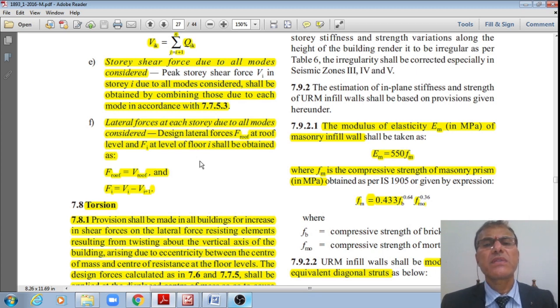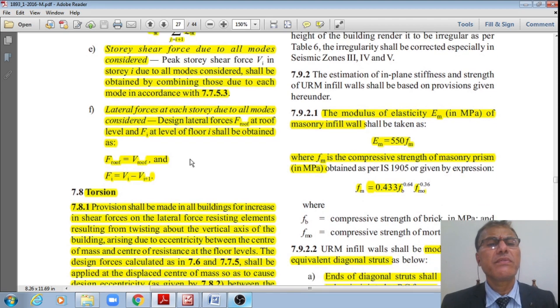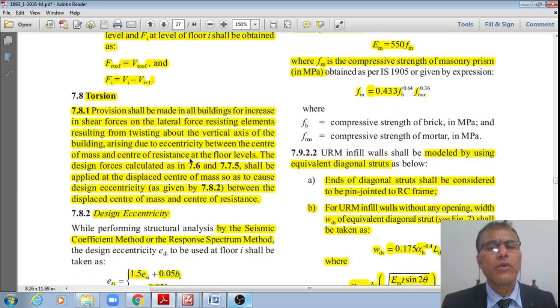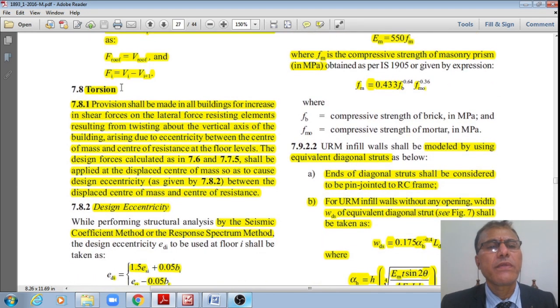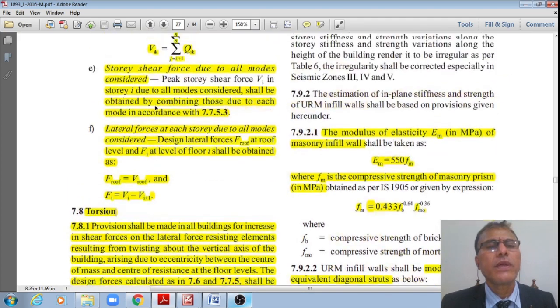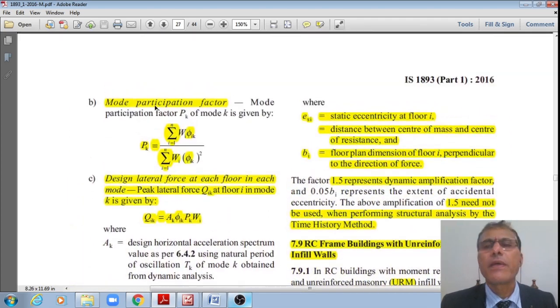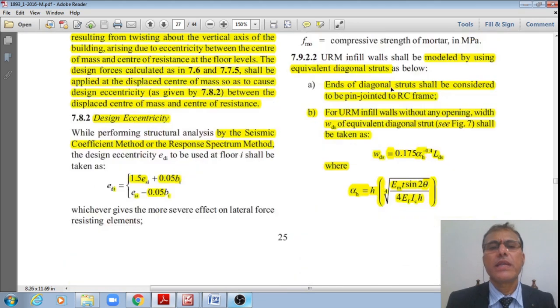The next one is lateral forces at each story due to all modes considered. The design lateral forces F roof at roof level and Fi at level of floor i shall be obtained as F roof is equal to V roof and Fi is equal to Vi minus Vi plus 1, right. I hope students you are understanding these discussions. Next one is the torsions, right. We are there in IS 1893 part 1 2016, the latest code of the earthquake or seismic load code, right.